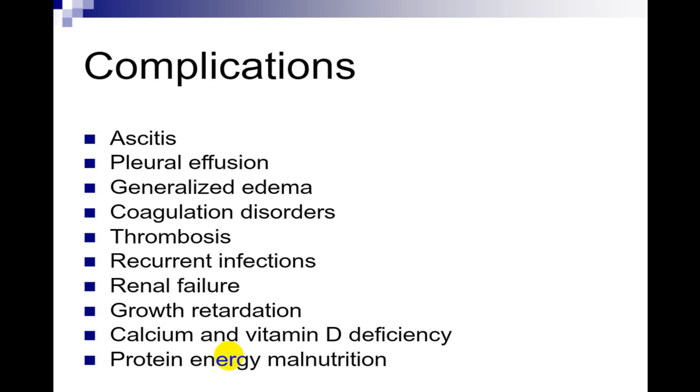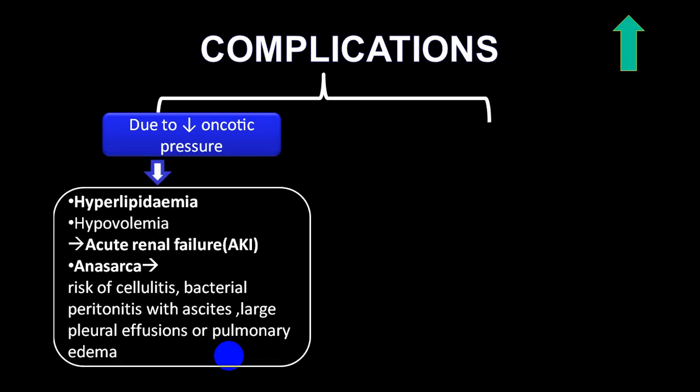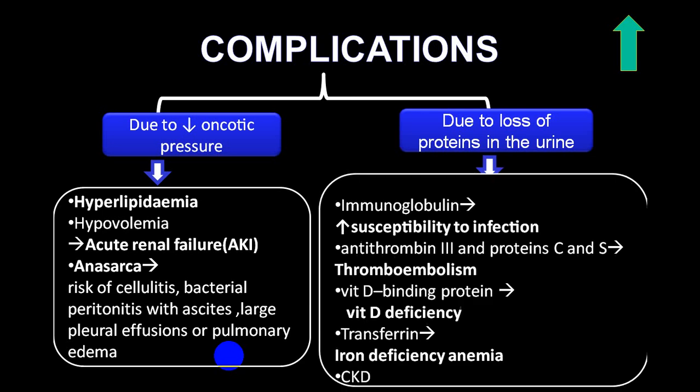Because of malnutrition, there is growth retardation, calcium and vitamin D deficiency, which will have an effect on bone, and there is protein energy malnutrition. But we can divide complications into two big groups. Because of decreased oncotic pressure, that will produce hypovolemia, AKI, anasarca, and hyperlipidemia secondary to increased production of lipid by the liver. And because of anasarca, you can have cellulitis, bacterial peritonitis, large pleural effusion, and even pulmonary edema. And because of a loss of protein, there are decreased immunoglobulins, so they are susceptible to infections.